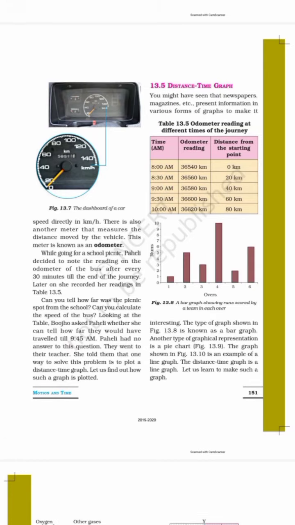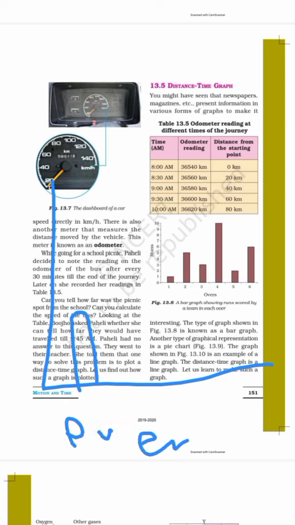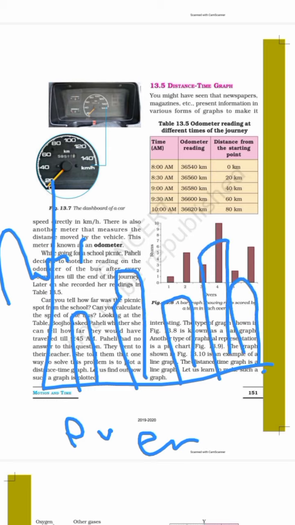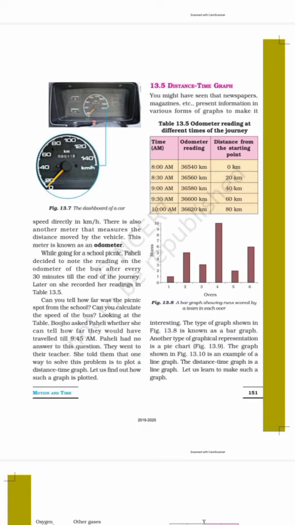Now the most interesting topic came, distance time graph. Most of you are fond of cricket matches, right? In a cricket match they are showing here overs and here runs. Okay, so they will tell that in these overs these many runs came. Sometimes they are telling overs and wickets also, right? So what is a distance versus time graph?